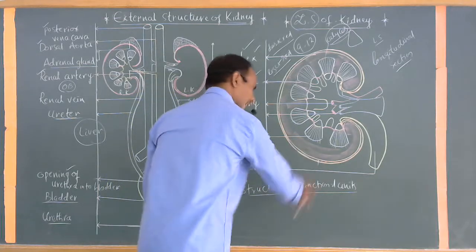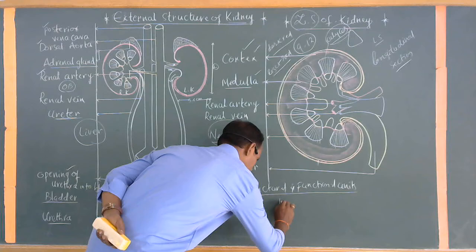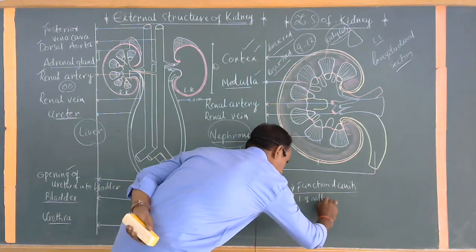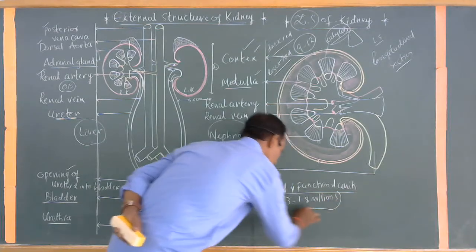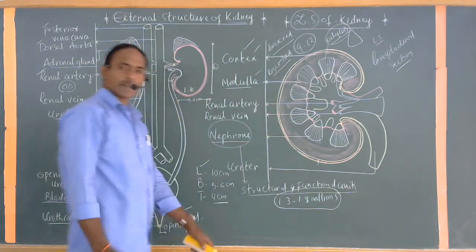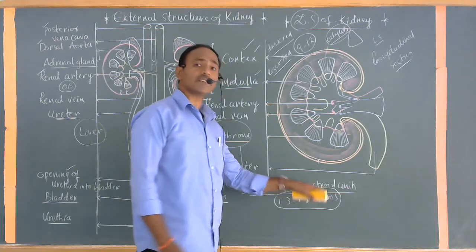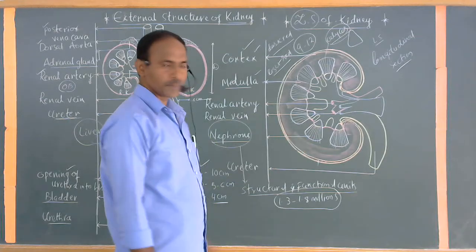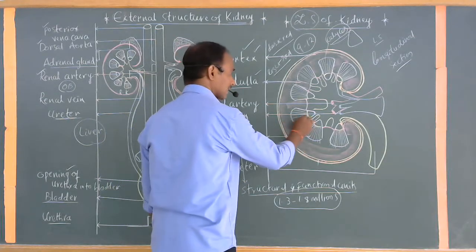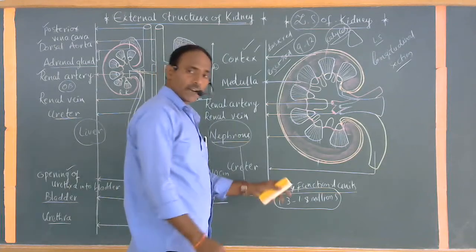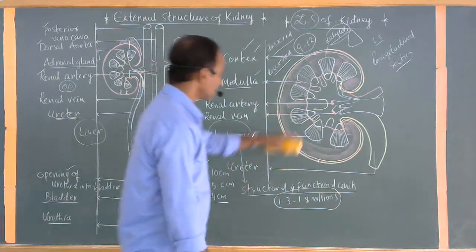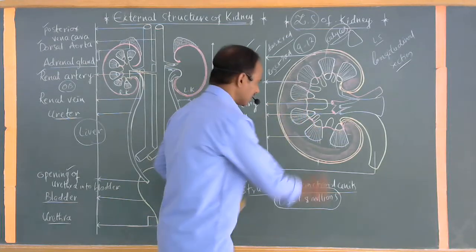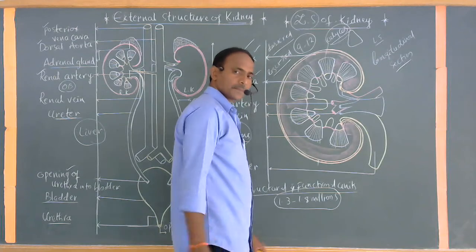Each and every kidney contains more than 1 million, approximately 1.3 to 1.8 million nephrons, which are called the structural and functional units of the kidney. These are fine thread-like structures. The base part of the nephron is connecting with the cone-shaped structure of the calyces. All these base part structures open like this.